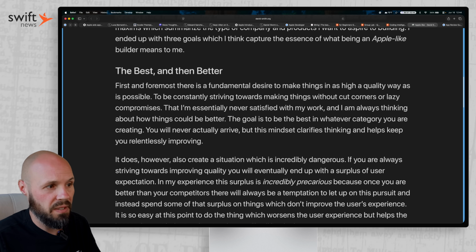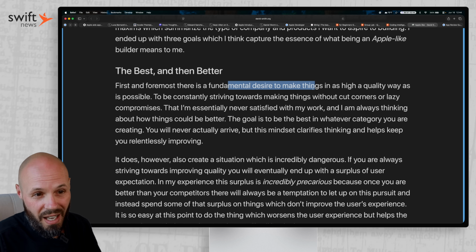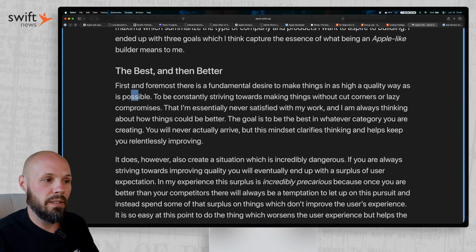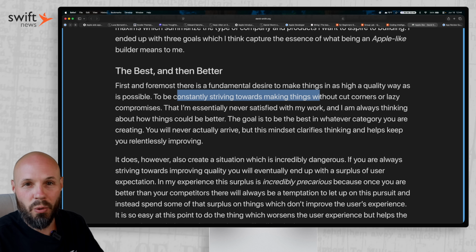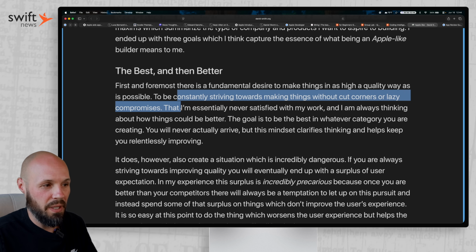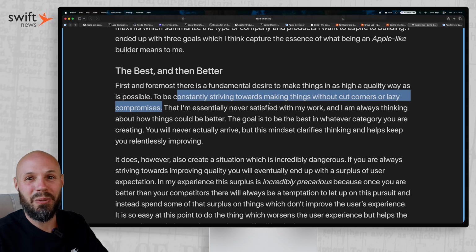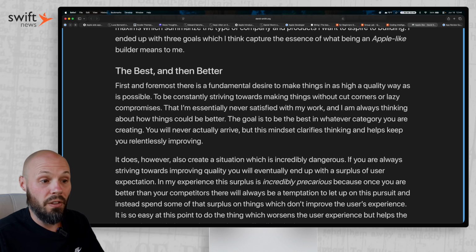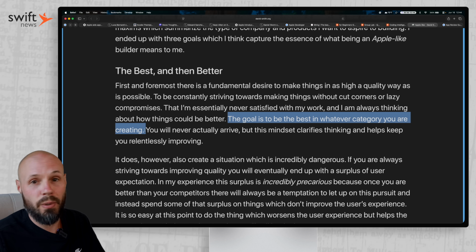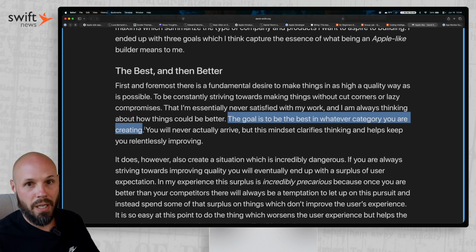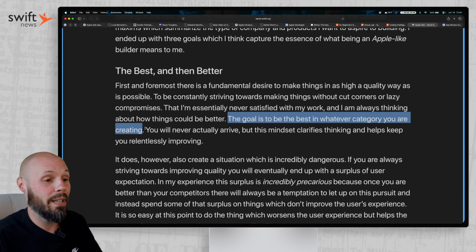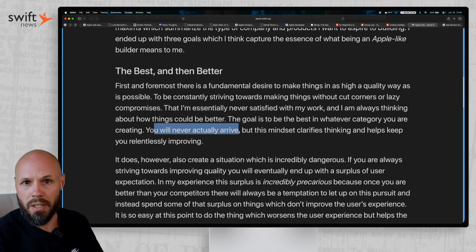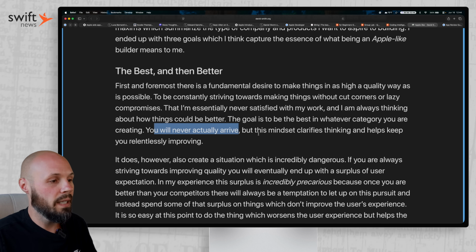He talks about be the best, then better. So you want to make things as high quality as possible and consistently strive to make things without cutting corners or being lazy. And I want to stress that line because in the world of AI, speaking from experience, it is very easy to cut corners or be lazy or be like, that's good enough, the AI handled it. So it's very easy to fall into that trap. So be careful not to, because the goal is to be the best in whatever category you are creating, like whatever app you're building. If it's a habit tracker, your goal is to be the best habit tracker in that category. You may never actually get there, right? Because competition is hard, but just having that mindset is helpful.